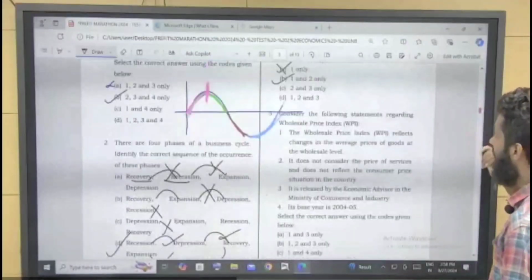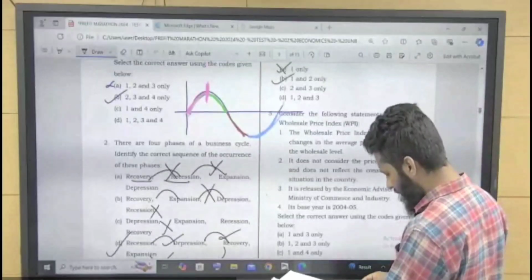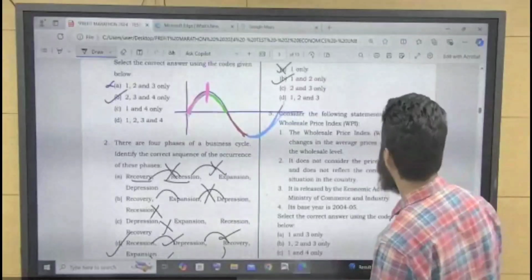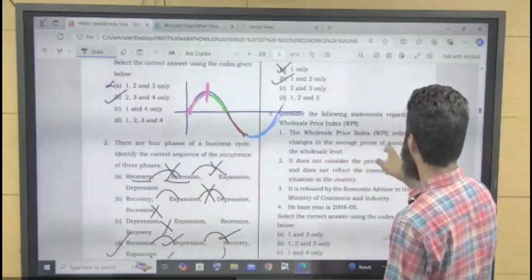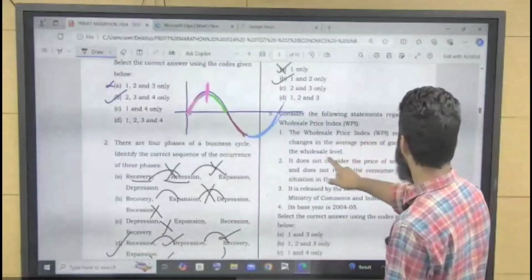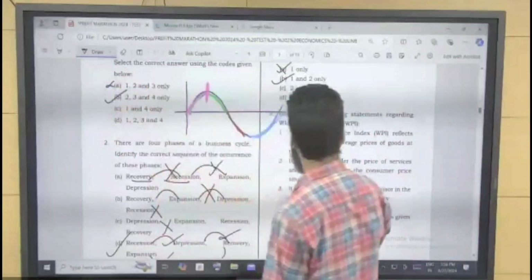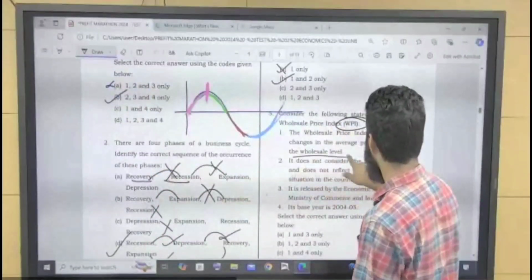Now come to question number 5. Consider the following statements regarding wholesale price index. Right? Wholesale price index, WPI. The wholesale price index reflects the changes in the average prices of goods at the wholesale level. So from the name, you can also understand that wholesale price index means at wholesale level.